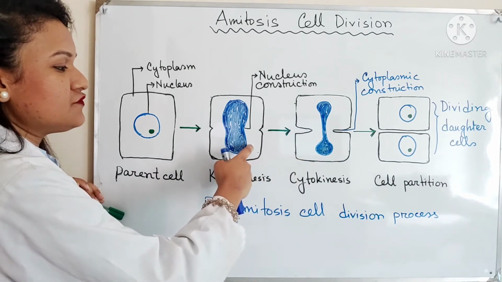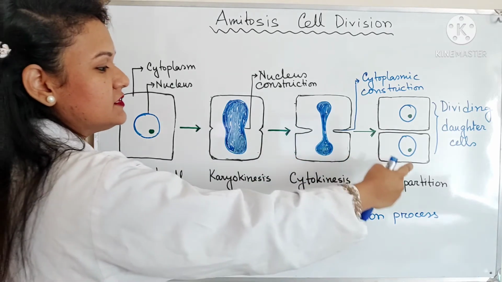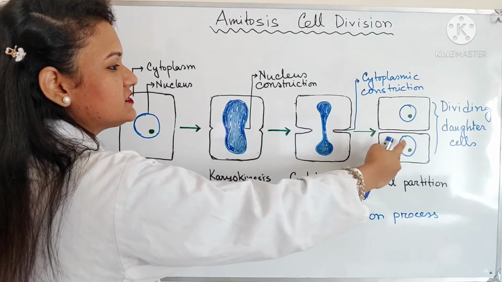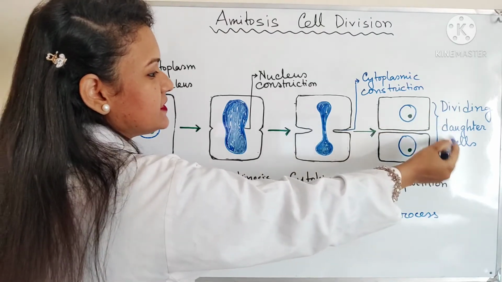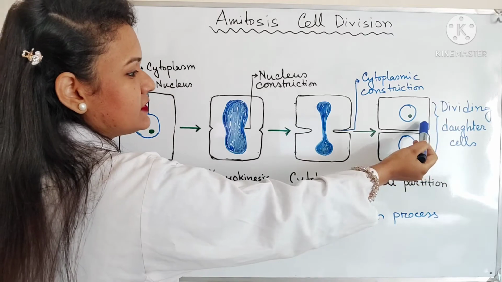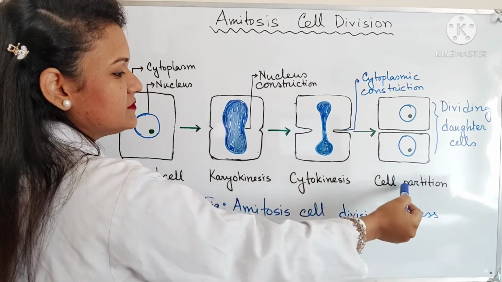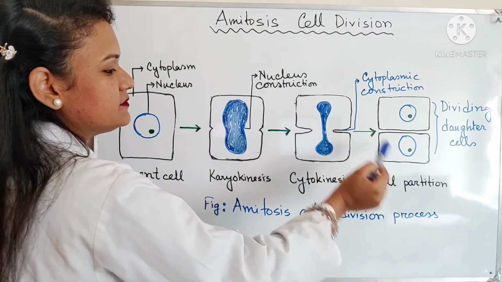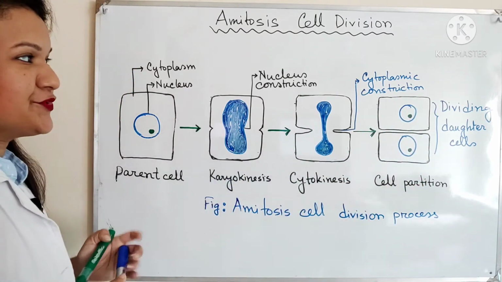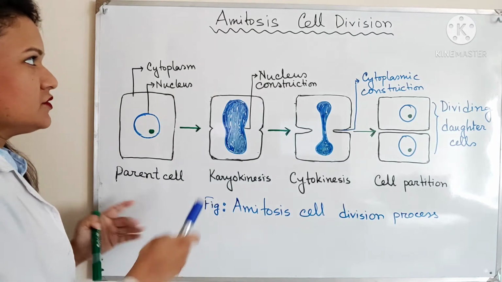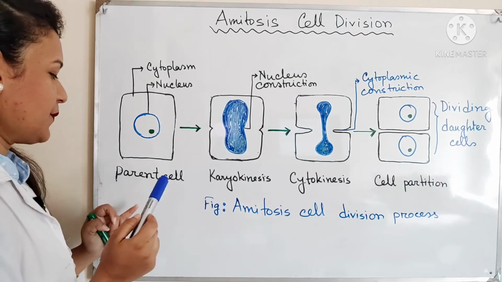After the division of the nucleus, the cytoplasm is divided, and then these two daughter cells are produced, this is one daughter cell and this is another daughter cell, and the cells become separated. So this is our amitosis cell division.